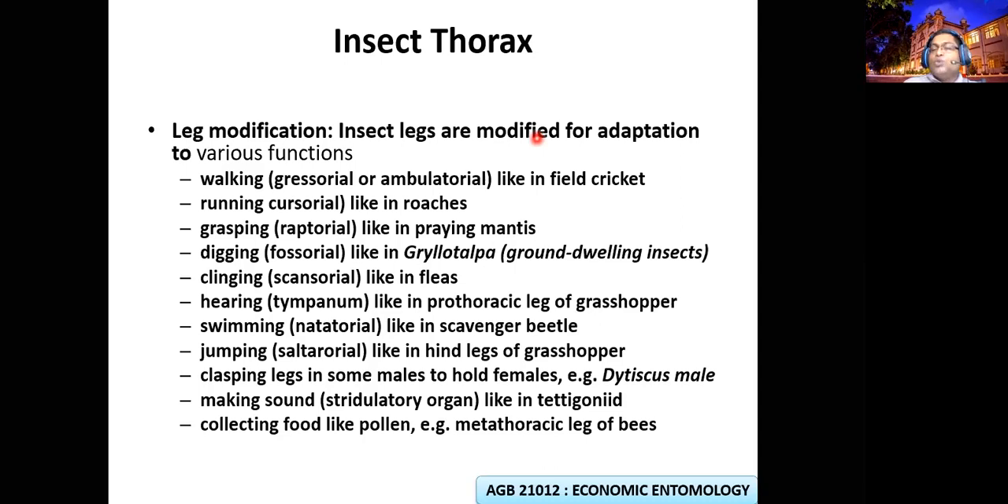So they need to move very fast, escape from the prey. Sometimes they need to jump, sometimes they need to walk, sometimes they need to swim. So according to the type of insect and the habitat and the purpose, the legs are modified. So legs are helping for locomotion. The basic function of the thorax is locomotion. Wings will be there, legs will be there. Wings are helping for flying, legs are helping for movement.